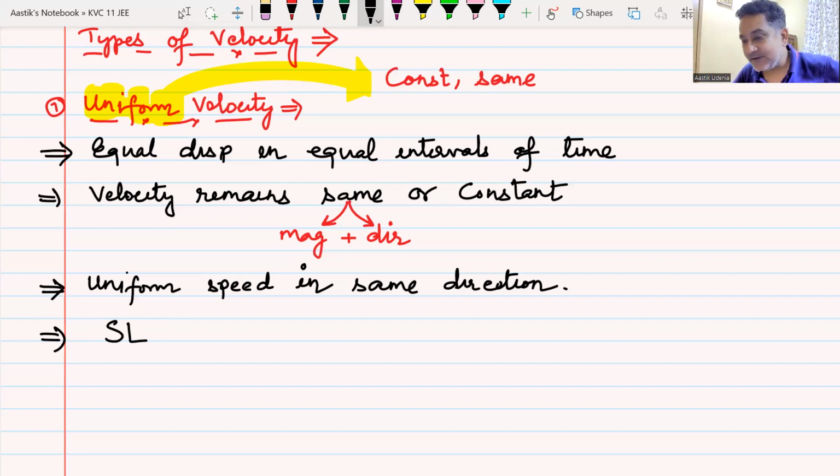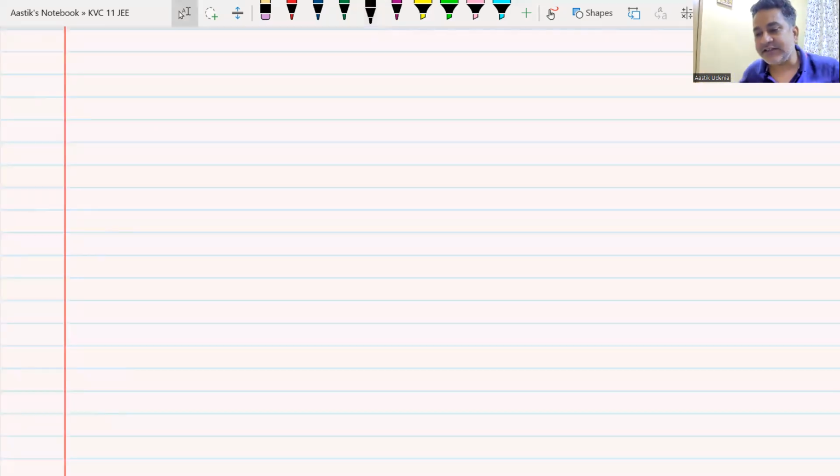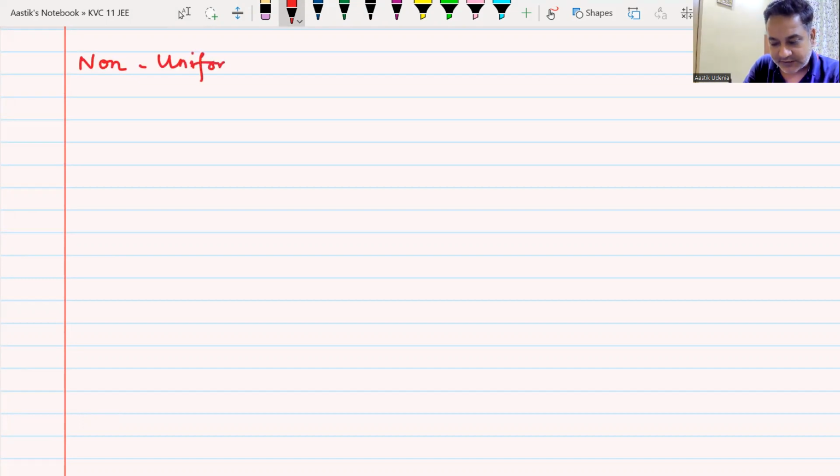That was, my dear friends, uniform velocity. I hope all of you have written this. If you have understood uniform velocity, then the other gentleman automatically comes into the picture. And what is the next gentleman that jumps into the picture? Non-uniform velocity. This is a movie. It's a big budget movie and there are a lot of characters. So now the next character enters: non-uniform velocity.